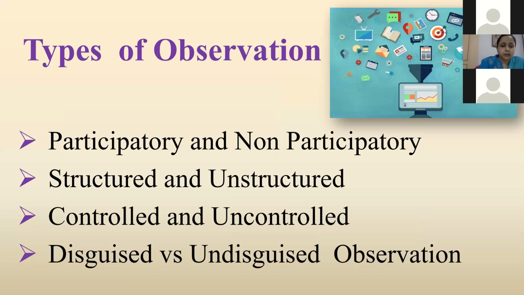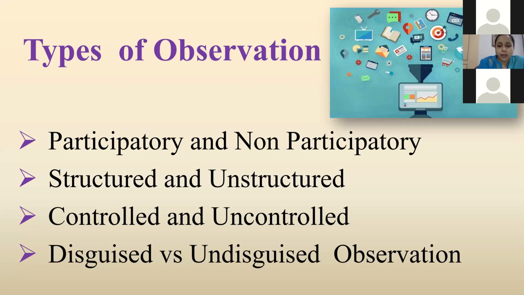Then structured, semi-structured, and unstructured. In structured or systematic observation, data collection is conducted using specific variables and according to a predefined schedule. Unstructured observation, on the other hand, is conducted in an open and free manner, in a sense that there would be no predetermined variables or objectives.